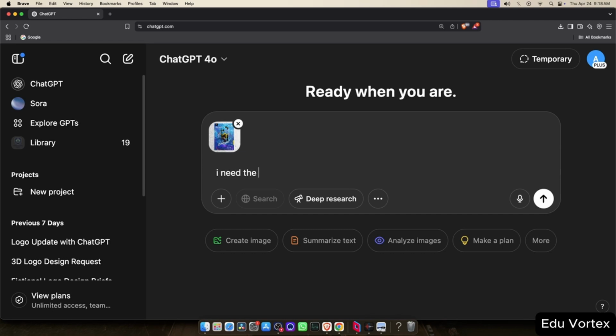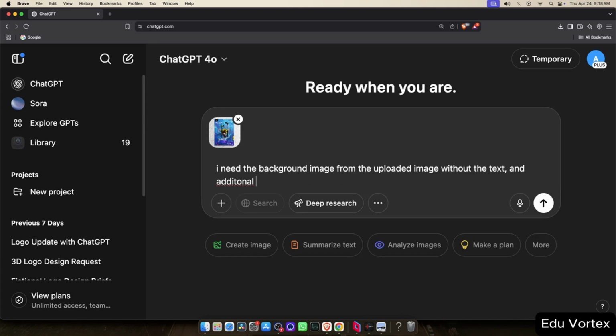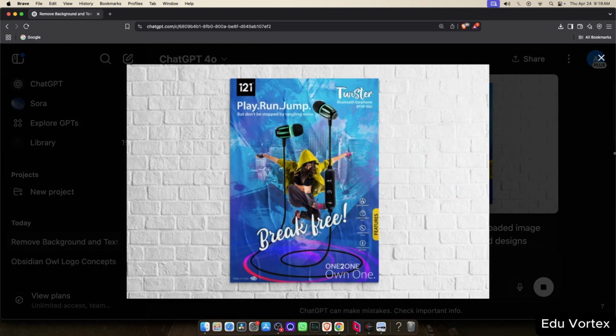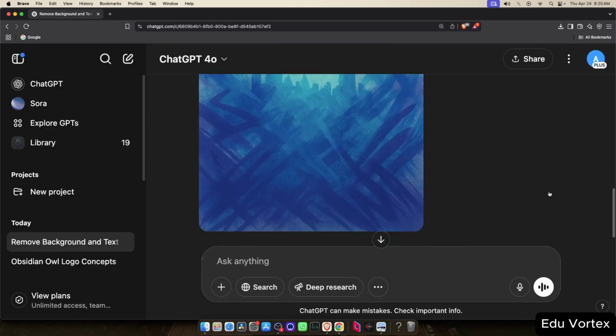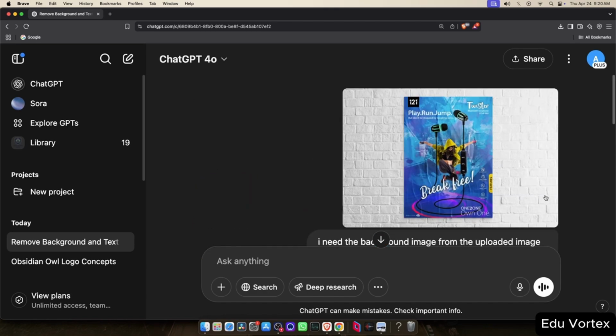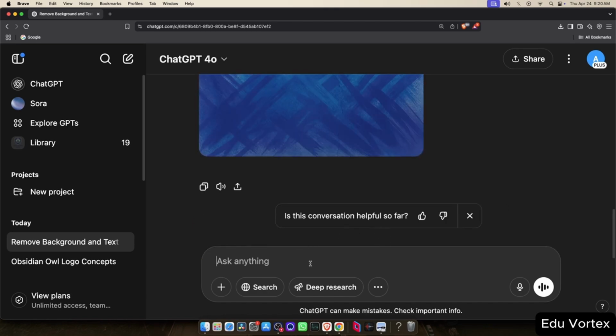First, I'll ask ChatGPT to generate a version of the image with just the background, removing all the original elements. After waiting a few moments, we receive a clean background that closely matches the original, but without any additional objects. This background can now be used in any design project as needed.